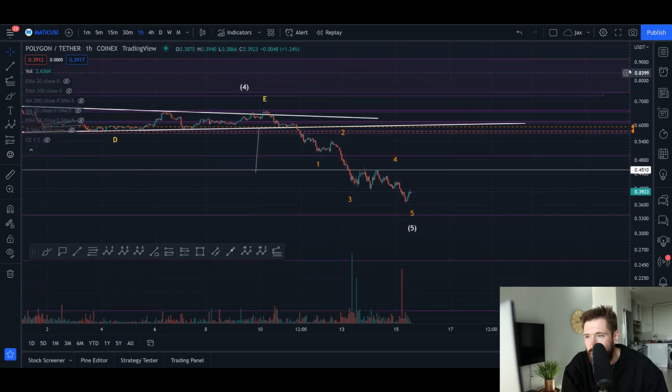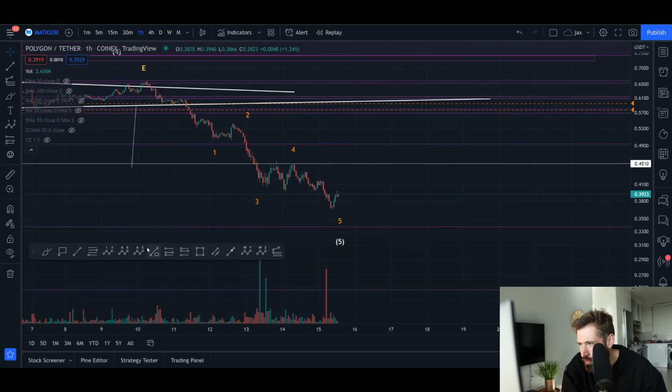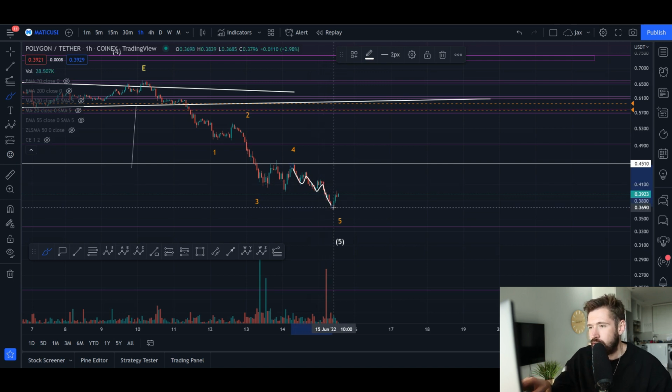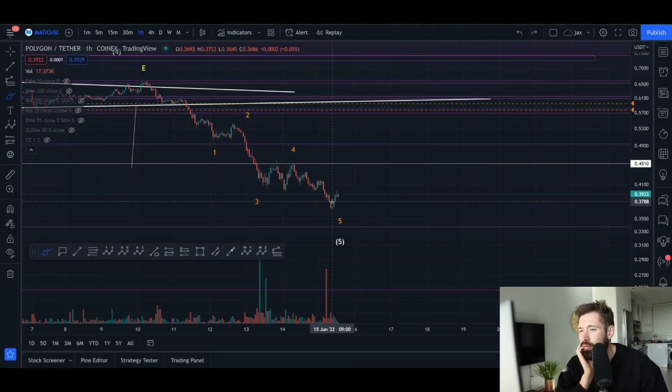If we do come a little bit lower, we can even count a 5-wave structure here. Let me grab my brush. So you've come down wave 1, corrective wave 2, wave 3, wave 4, and we've had a bit of an extended wave 5. We'll have to see here if we see a strong bounce from this level. Could potentially be the bottom here for Matic.